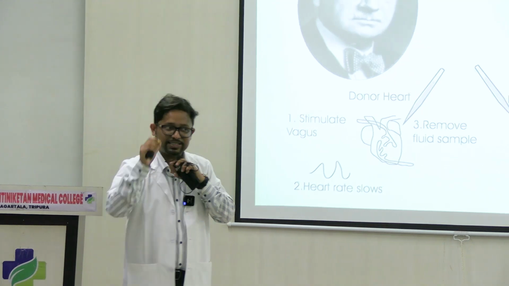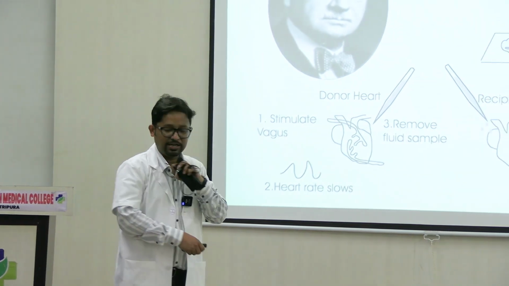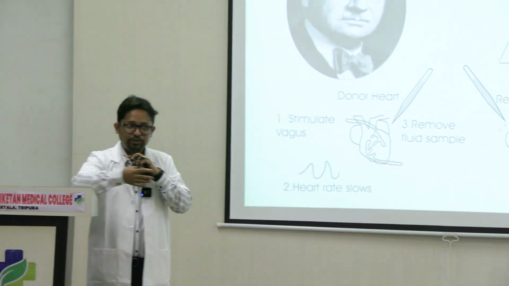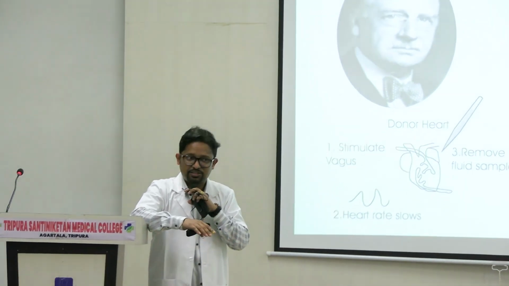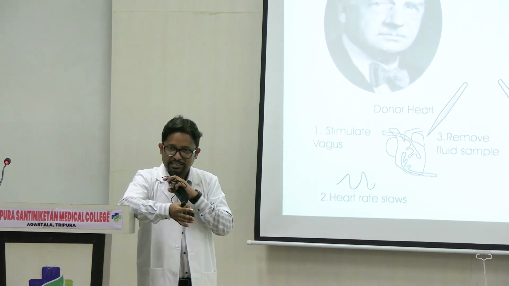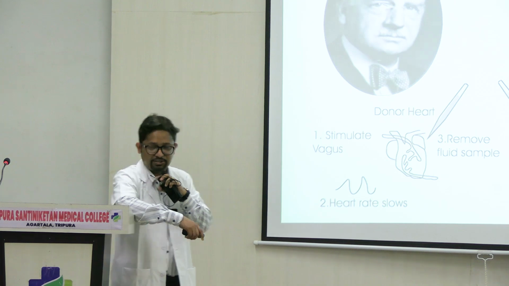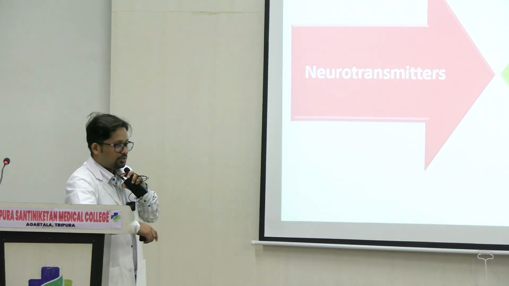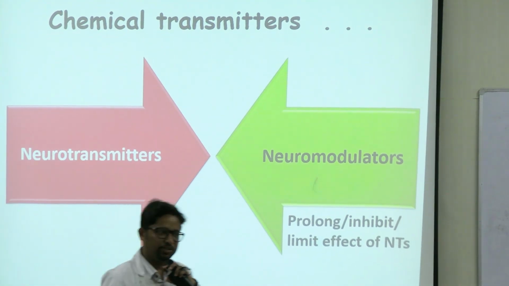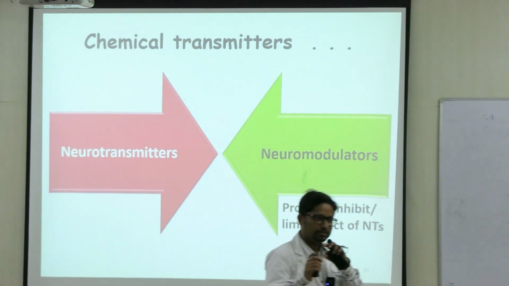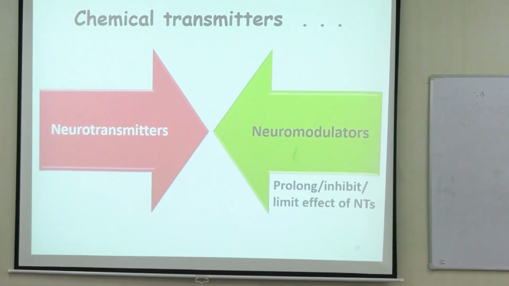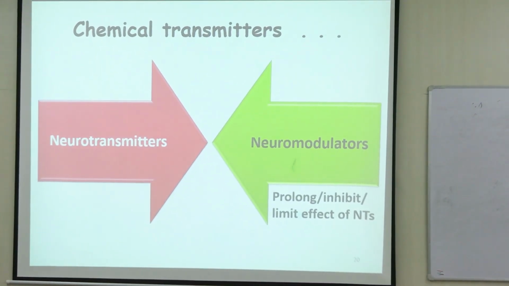So some chemical must be present over here. And of course, after this, now we know a lot of transmitters. We have not only discovered, we have also synthesized a lot of other transmitters ourselves. Now time and again we'll come across two terms. In some places you will see words like neurotransmitters and in some places neuromodulators. So what is the difference between all of this?